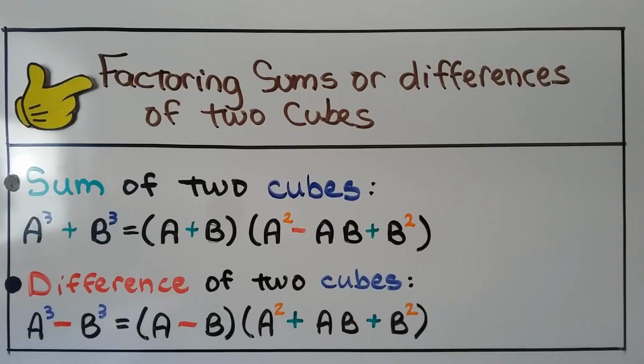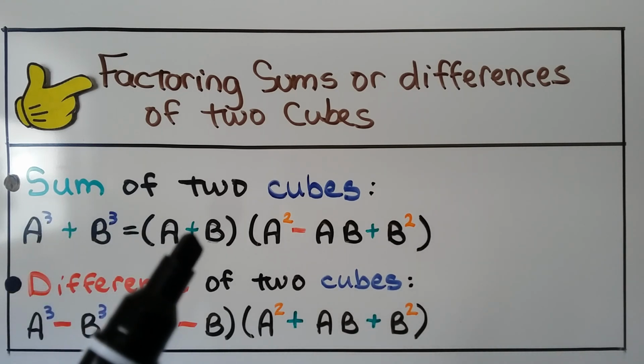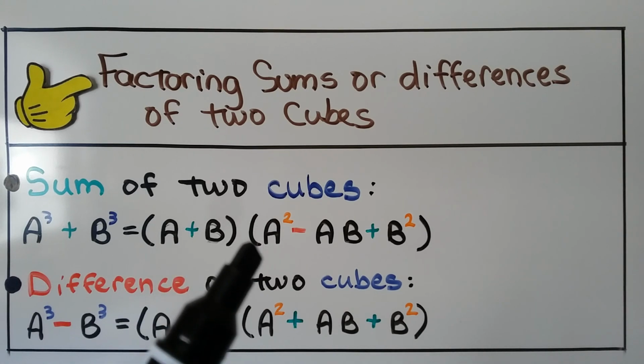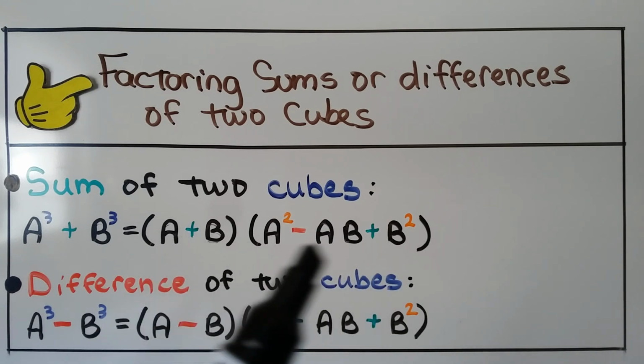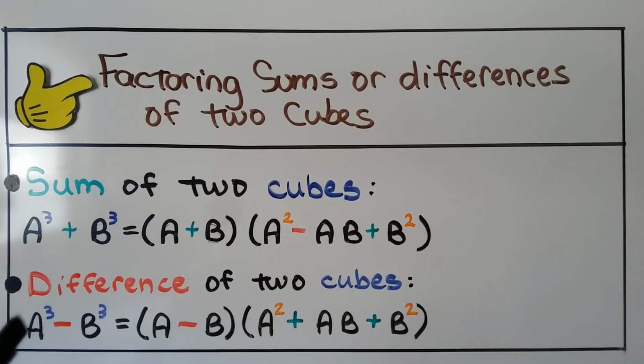So for your notes, for factoring sums or differences of two cubes, for the sum of two cubes, we have a cubed plus b cubed, and it's going to equal a plus b times a squared minus a times b plus b squared. So pay attention to these signs, okay? And look at the difference of two cubes, and you can compare the signs. We have a cubed minus b cubed, and that's equal to a minus b multiplied by a squared plus a times b plus b squared.